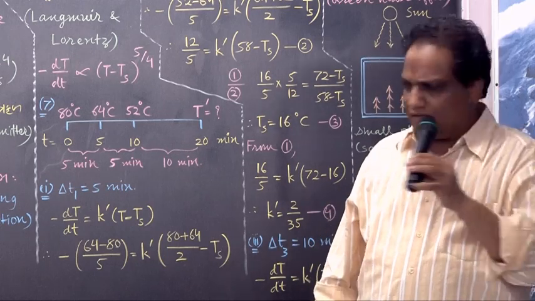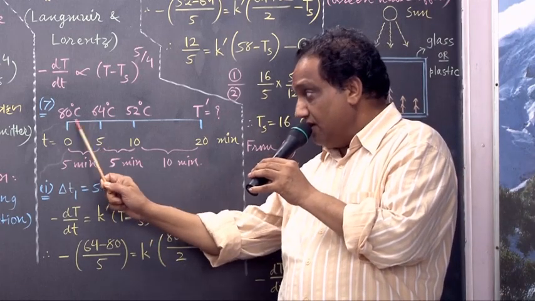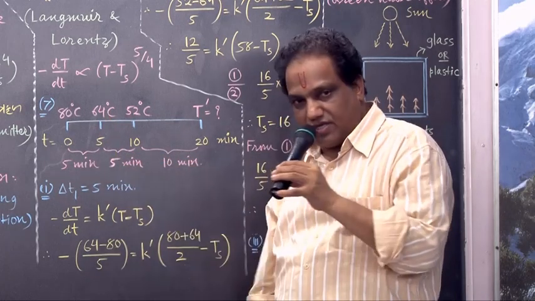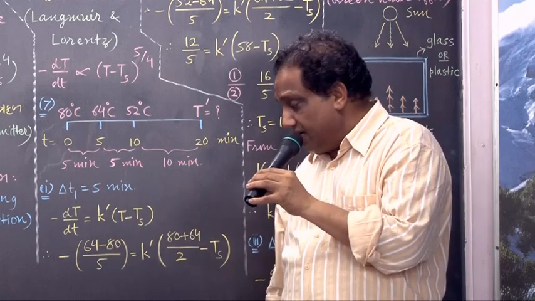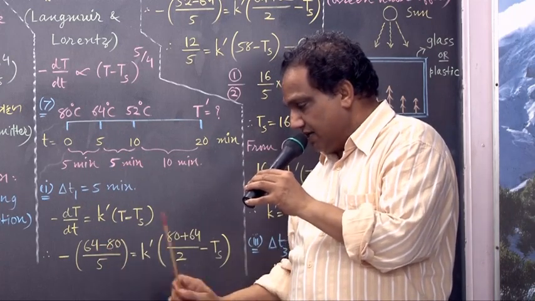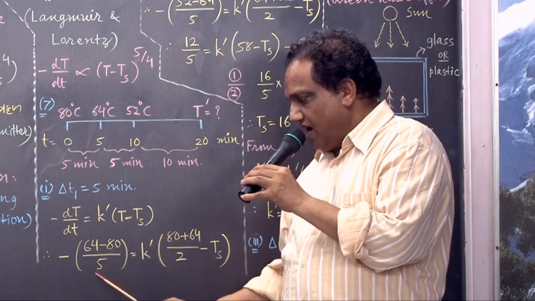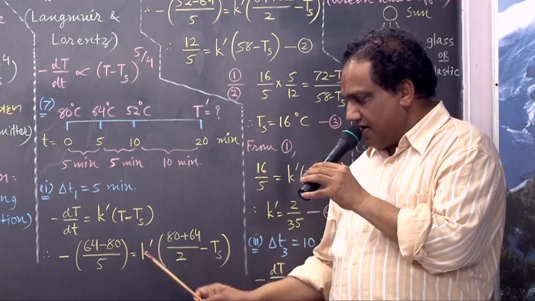When you move from here to here, what is the change in temperature? Final minus initial. Final means 64, initial means 80. Final minus initial, divided by the corresponding time interval, 5 minutes. K dash as it is.